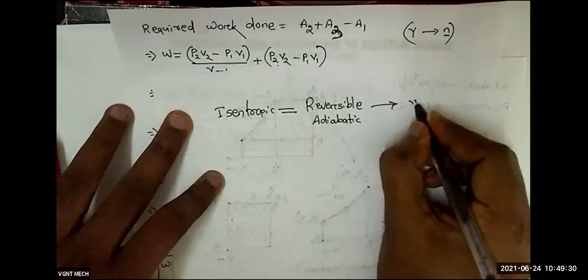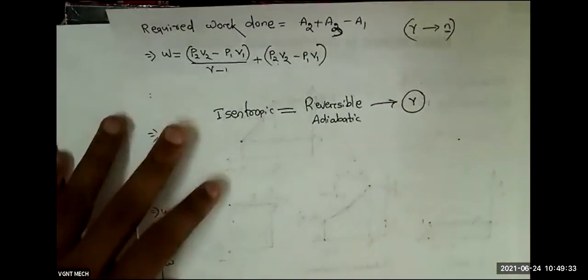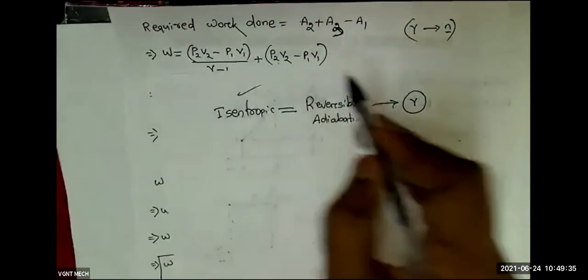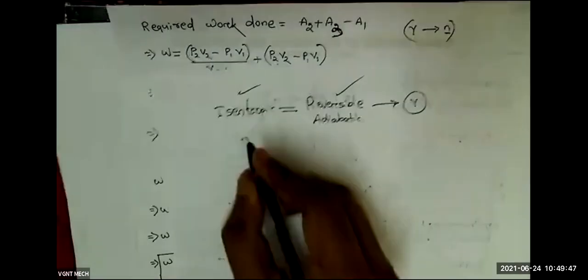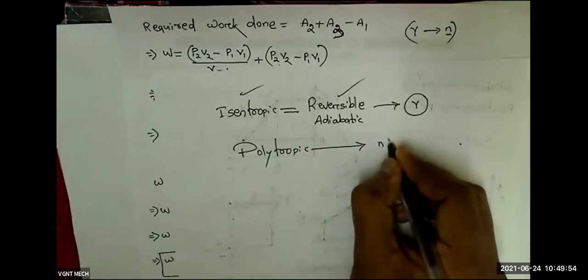Okay, and both these processes are represented with gamma. Isentropic process is same as reversible adiabatic process. So in the question, if they ask you isentropic, you do the derivation with gamma. If they ask you regarding adiabatic, you do the derivation with gamma. But if they are asking regarding polytropic process, then you just replace this gamma with n.